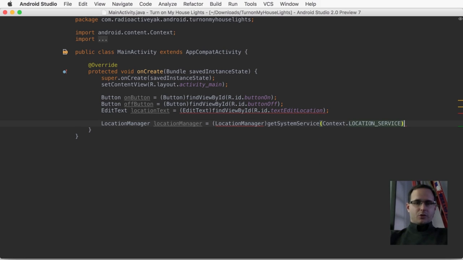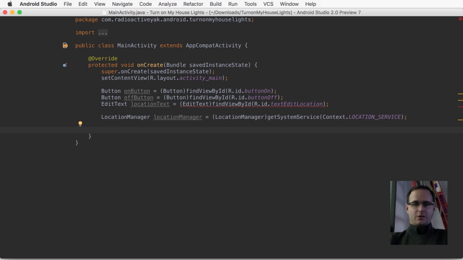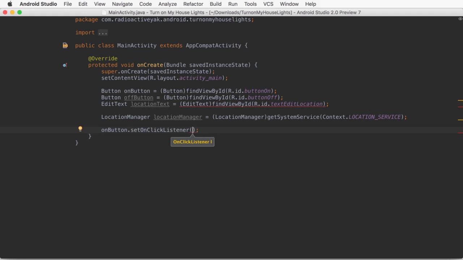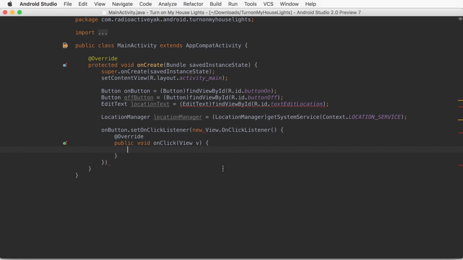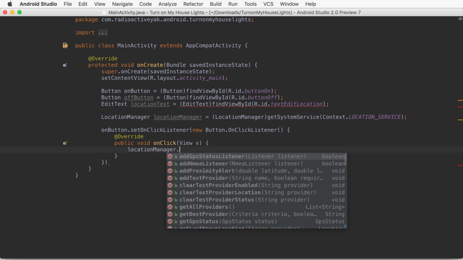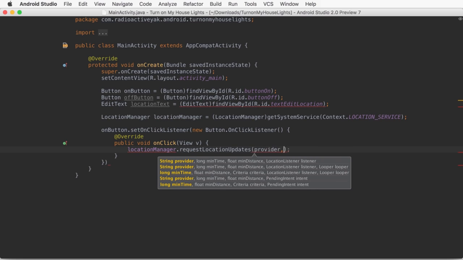And then we're going to want to use the on button to enable our location updates. So we'll assign a new on-click listener and request location updates from there using the location manager.